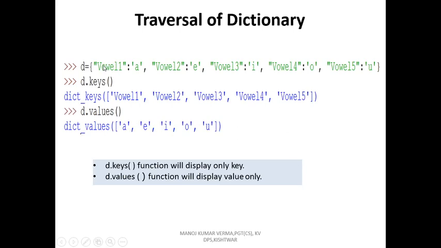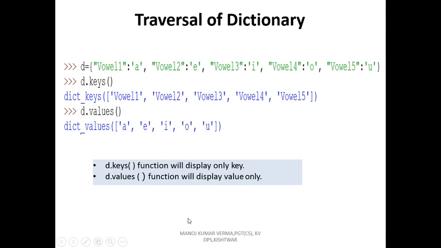Traversal of dictionary. Another example: D equal to vowel, A, E, I, O, U. Suppose that we want to display all keys. We can use a function, the keys function. Syntax is dictionary name dot keys(). This is a function, so it will generate all keys in the dictionary. The second function, for displaying the values of the dictionary, has the syntax dictionary name dot values().